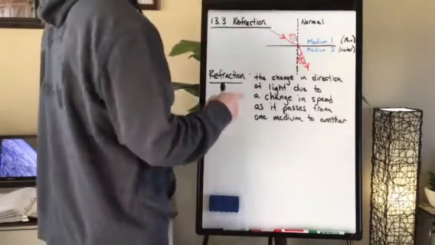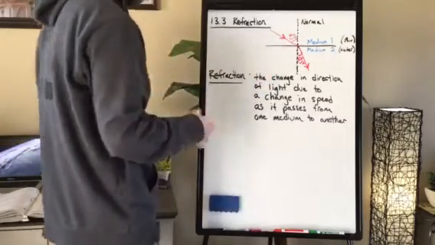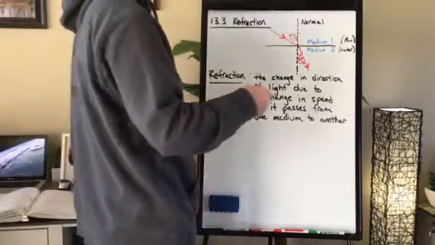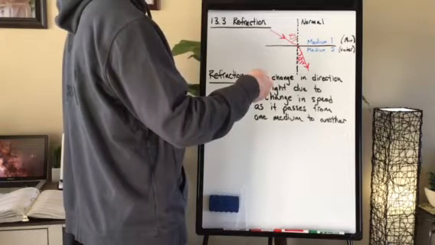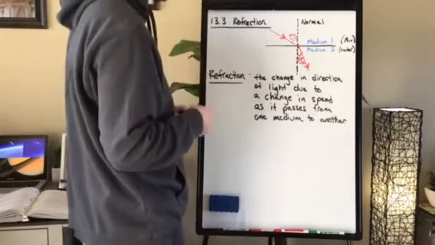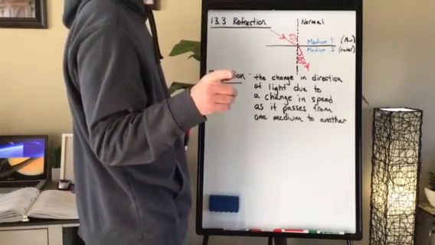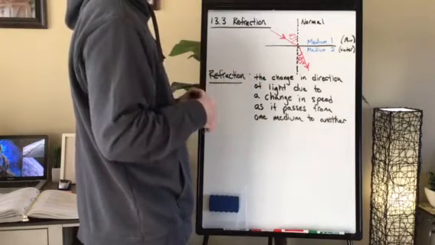So I've got an example here, and this is written in your notes, but right here we're showing two different mediums. I've labeled this one as air and this one as water because that's an example that we have all seen before, and it's pretty similar to the refraction of water video that I sent you.